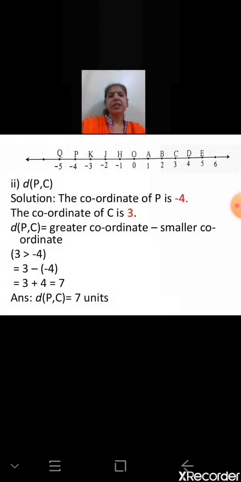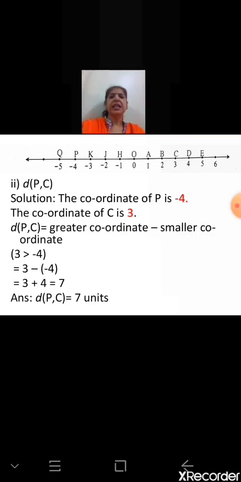Now second question. Find the distance between the points P and C. Yes. First we will find out the coordinates. Coordinate of P is minus 4. Yes. Coordinate of point C is 3. Which is the greater number? 3. Positive numbers are always greater than negative numbers. So the distance between P and C is the greater coordinate minus the smaller coordinate.